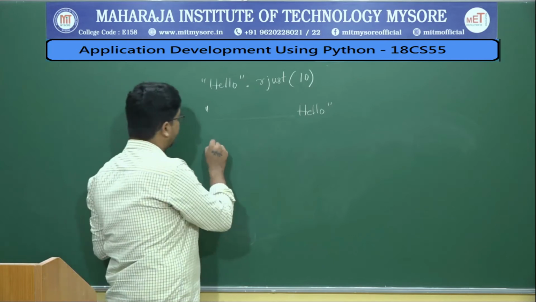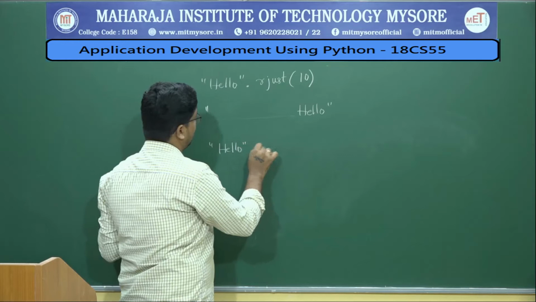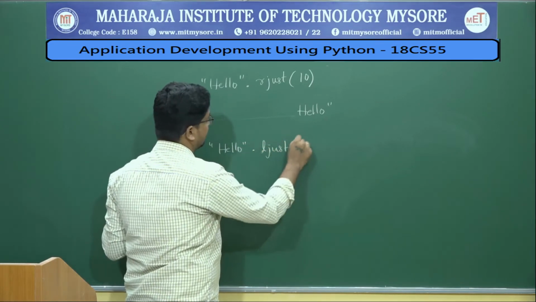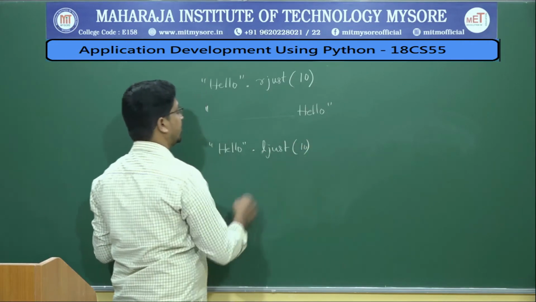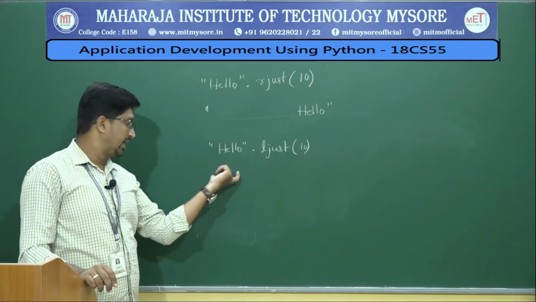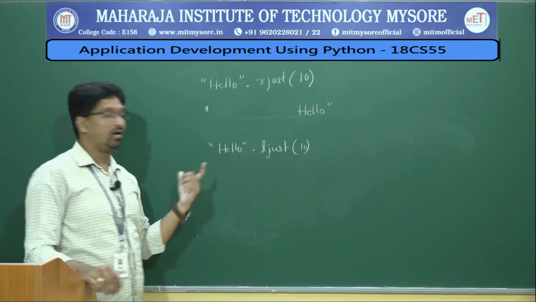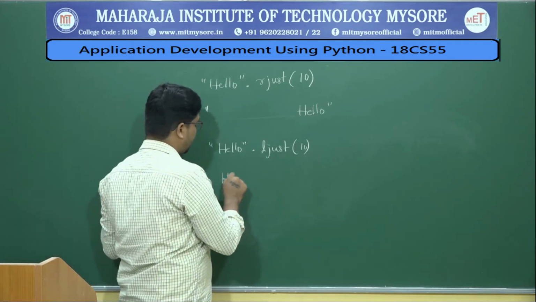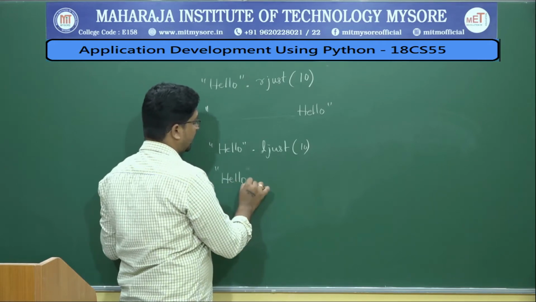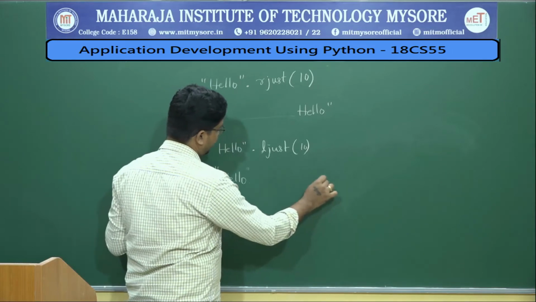In the same way, for left justification, hello dot ljust of 10, then what happens? Your text will be followed by 10 spaces. So your output will be hello followed by 10 spaces, 1 2 3 4 5 6 7 8 9 10.